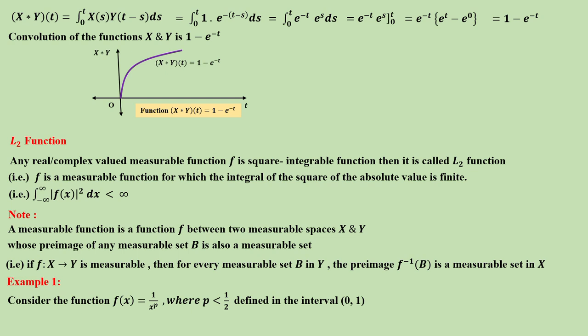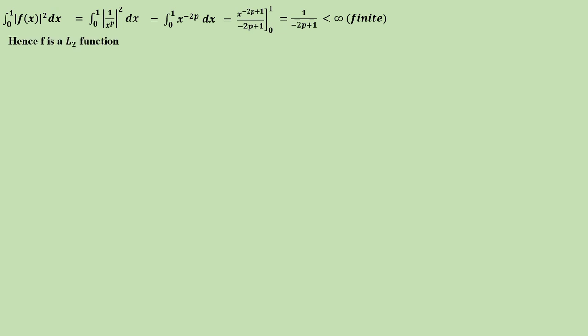Consider the function f of x is equal to 1 by x power p, where p is less than 1 by 2, defined in the interval 0 to 1. So integral 0 to 1 modulus f of x square dx is equal to integral 0 to 1 of 1 by x power p modulus square dx. This can be written as integral 0 to 1 x power minus 2p dx. So we can integrate x power minus 2p, and you will get a finite value, right? So hence f is an L2 function.